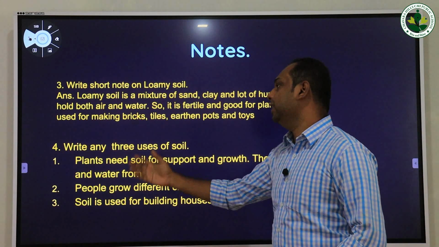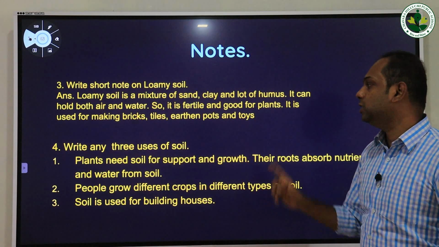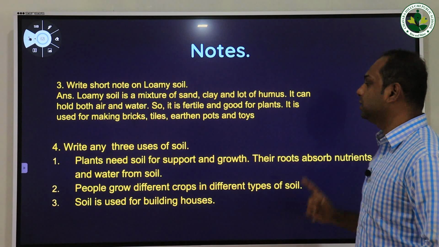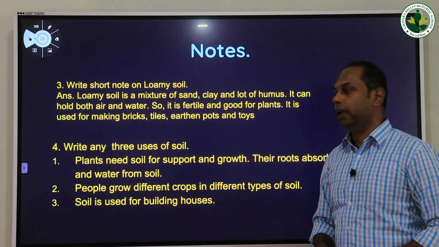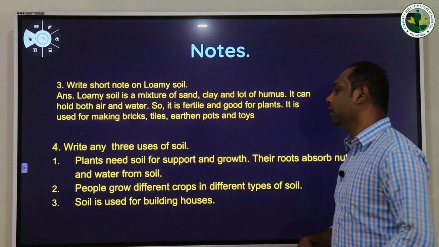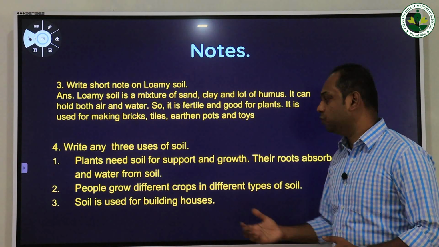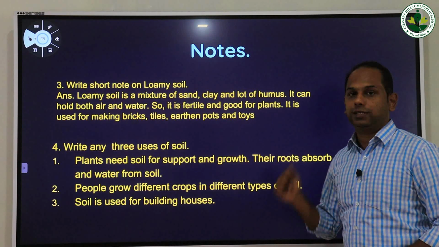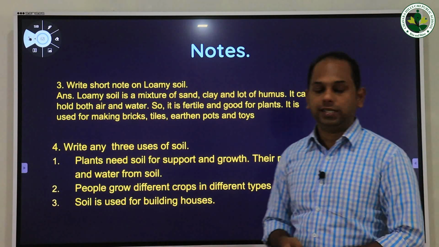Fourth question, write any three uses of soil. Plants need soil for support and growth. Their roots absorb nutrients and water from soil. Second, people grow different crops in different types of soil. Third, soil is used for building houses. So these are the question answers. Please write down these question answers into your notebook and study them.